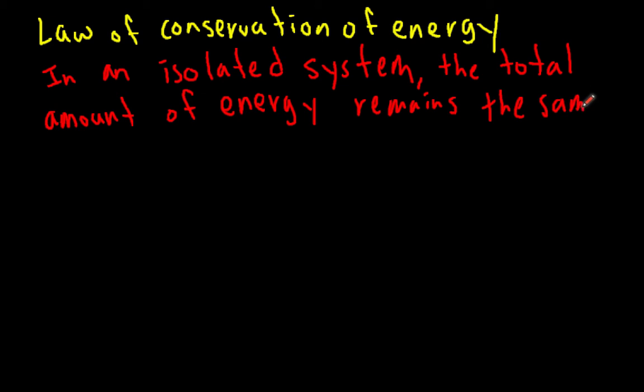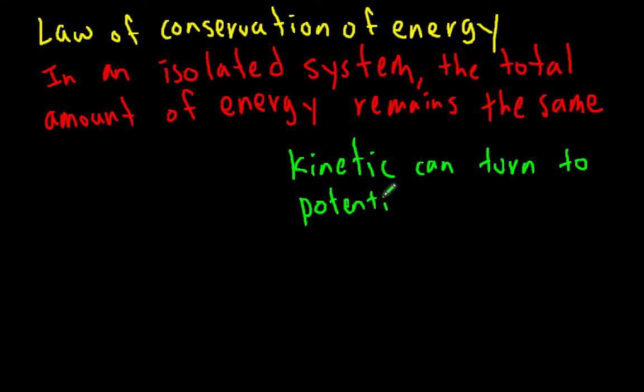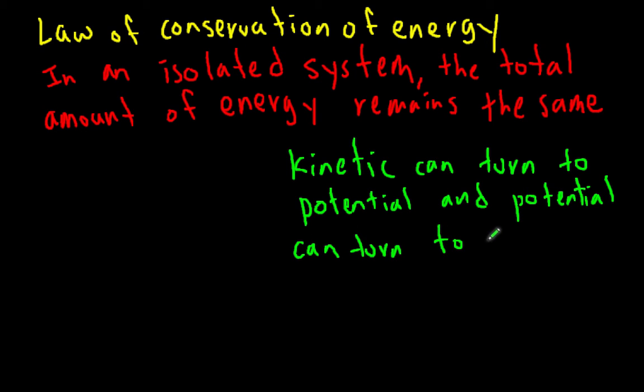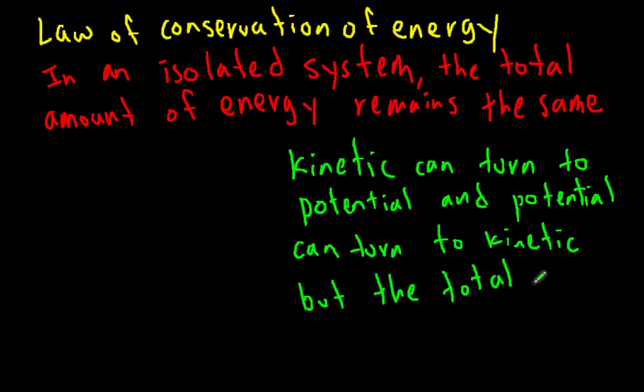This doesn't mean that energy can't change forms within the system, but it does mean the total amount when you add all the energies in all types together must be the same. Kinetic energy can turn to potential, and potential energy can turn to kinetic. But the law of conservation of energy says that the total mechanical energy, which is EM, which is equal to the kinetic energy plus the potential energy, must remain the same.